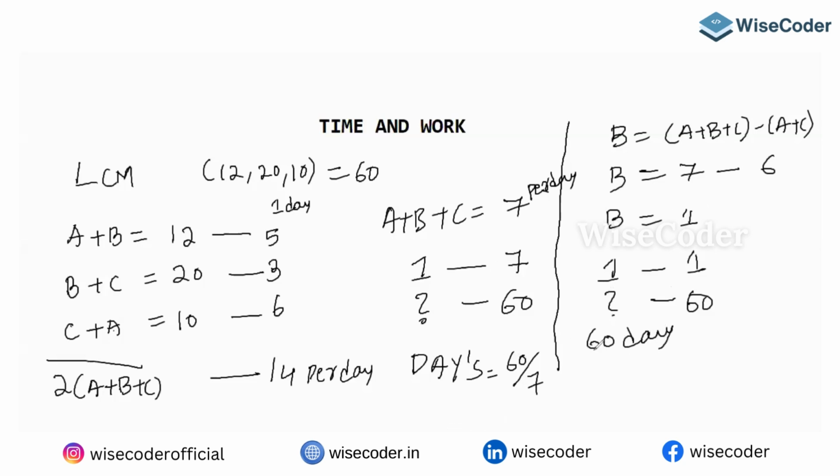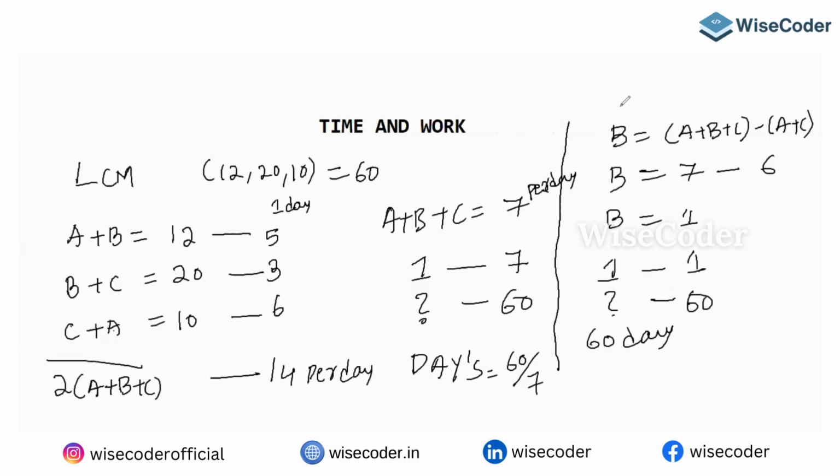Okay, 60 days. So this is how B alone works. If B alone worked, B will take how many days? 60 days. So let's try to calculate C alone. C alone will take how many days?